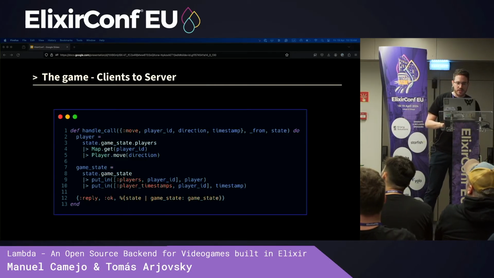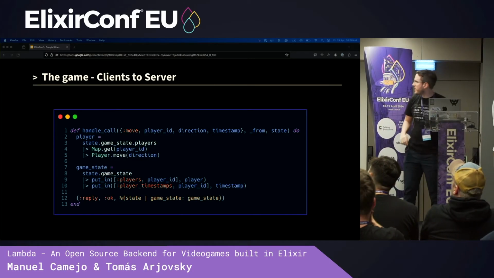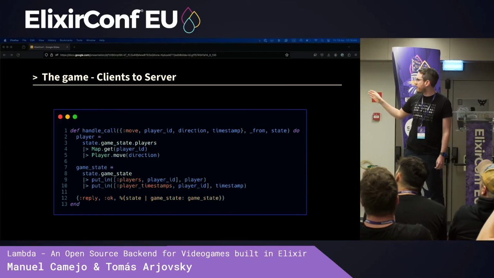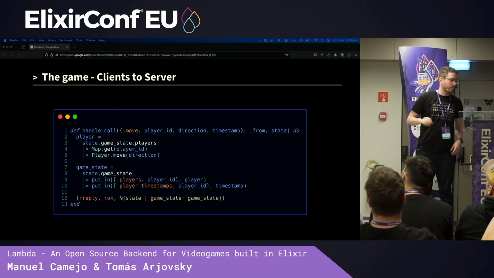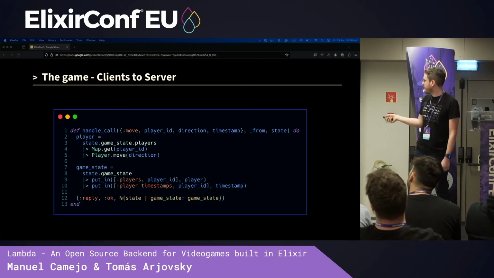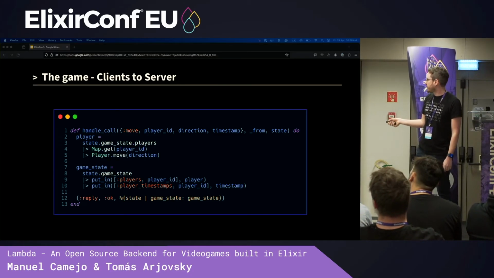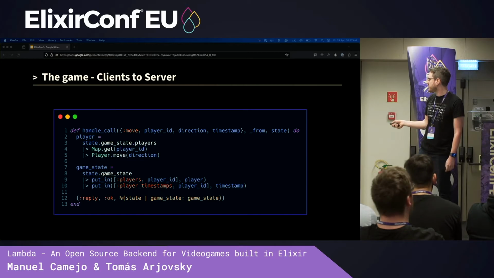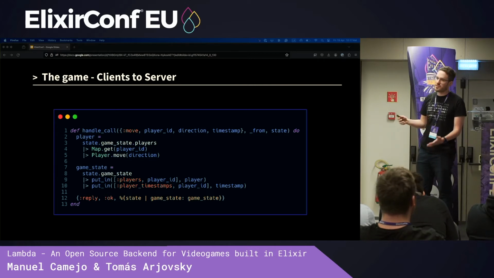So let's see this handle call line by line. This is how the arena reacts to a player moving. This is just a regular handle call where we have a player identified by its ID requesting to move in a direction at a timestamp. And what we do is, if you can see, here's the state of the Gen server, and the state of the Gen server basically holds all of the state of a single game.